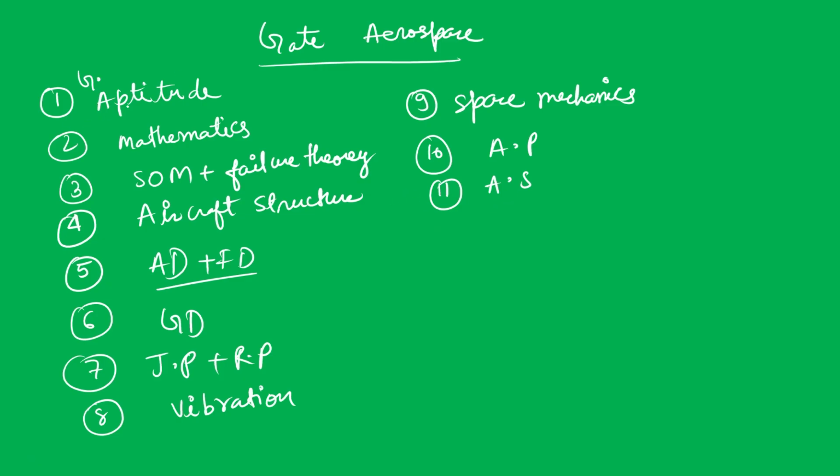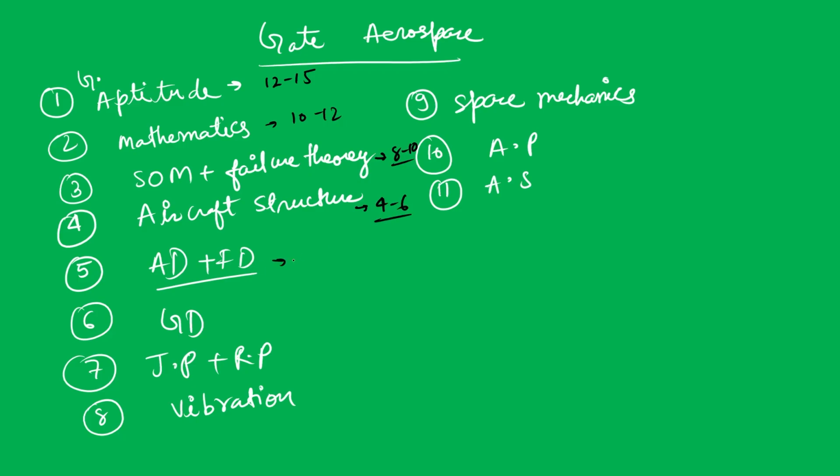General aptitude would be mostly around 12 to 15 marks. Now I will mark out how many marks will be asked. Mathematics will be approximately around the same, 12 to 15 marks. Strength of materials is again 8 to 10 marks, and aircraft structure is between 4 to 6 marks.